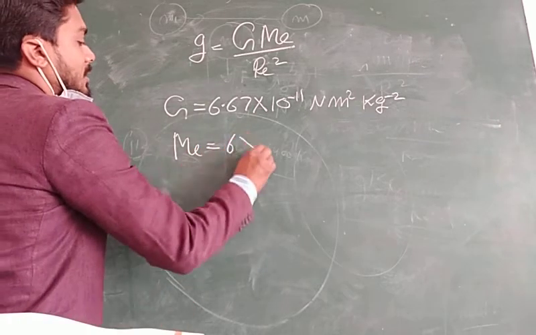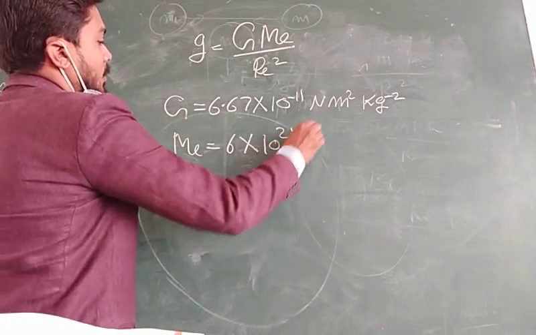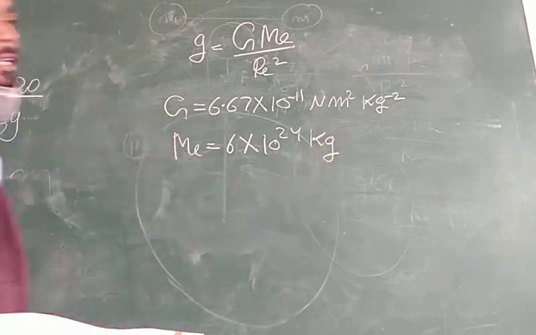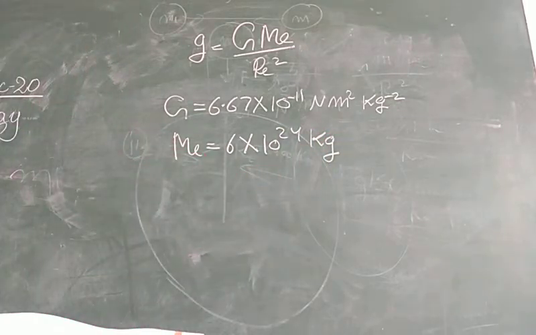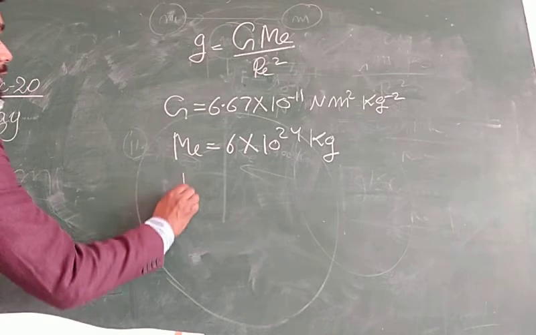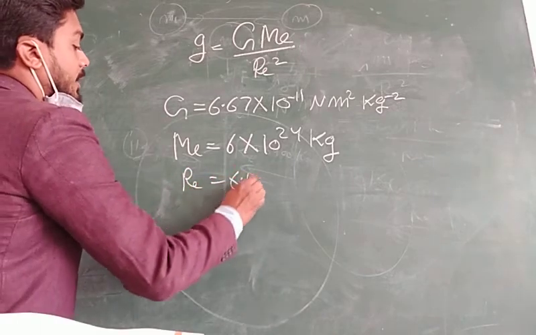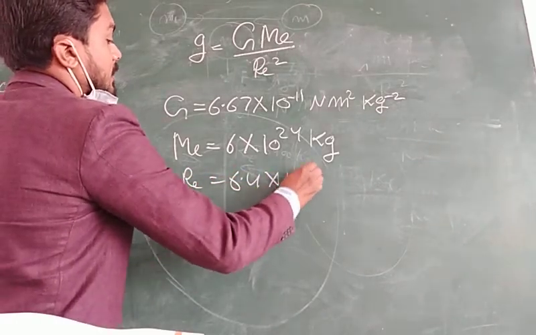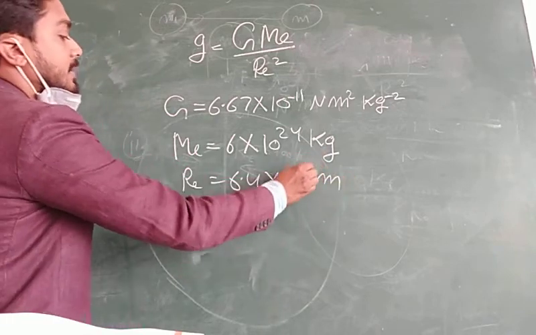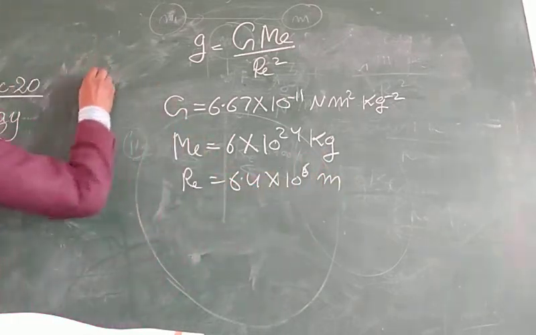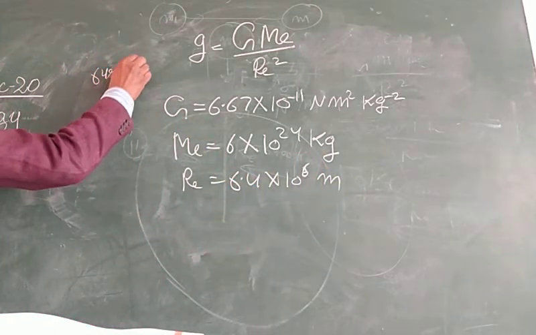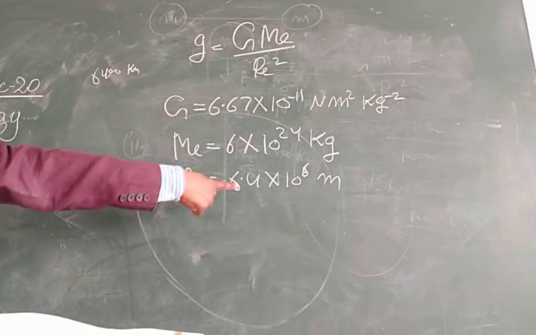Mass of the earth is 6 into 10 to the power 24 kg. Similarly, what is the value of radius of the earth? The radius of the earth is 6.4 into 10 to the power 6 meter. Now it is in meter, and in kilometer it is equal to 6400 kilometer. If you convert into meter, you will get this result.